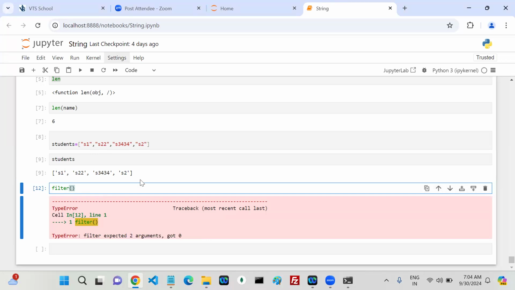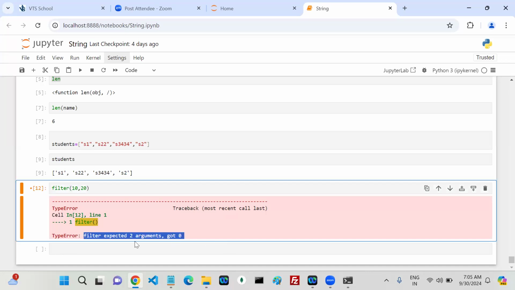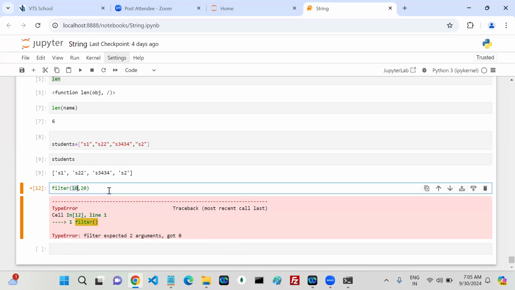If you don't know, can I simply put 10 or 20? Based on this error message, they're expecting two arguments. I don't know the values, so just put 10 and 20. If I run this one, can anyone tell me what the output is?